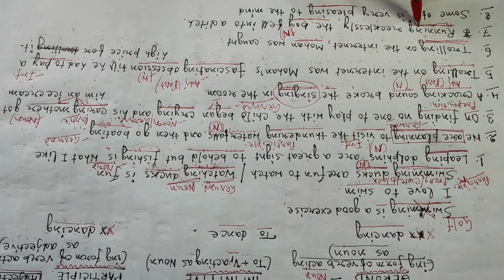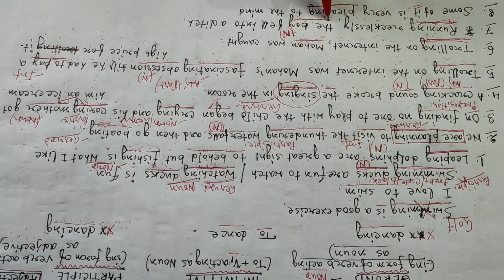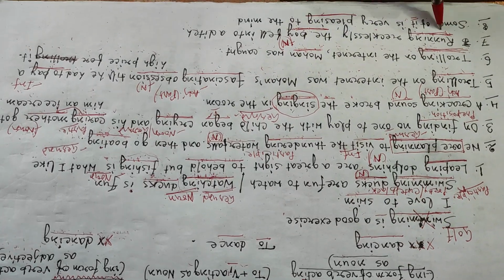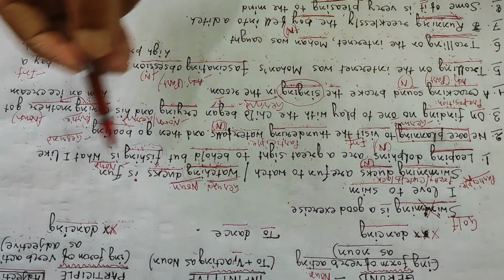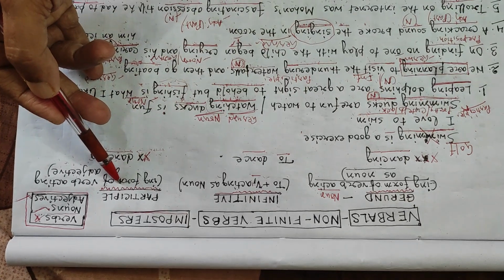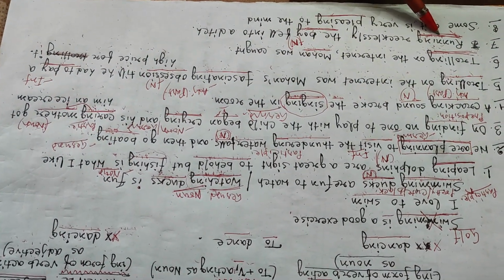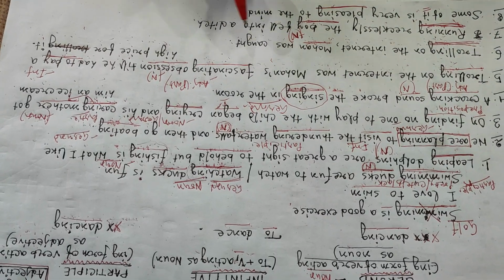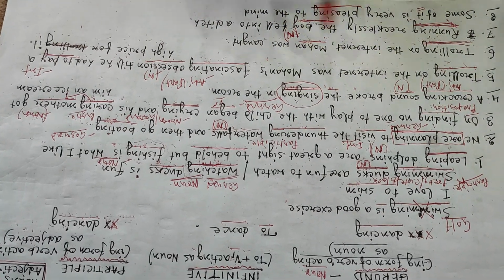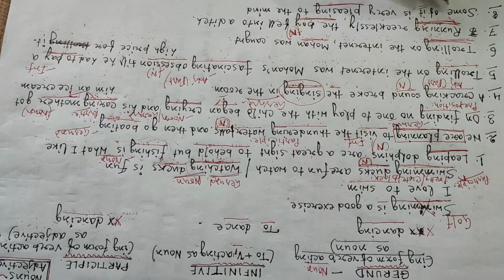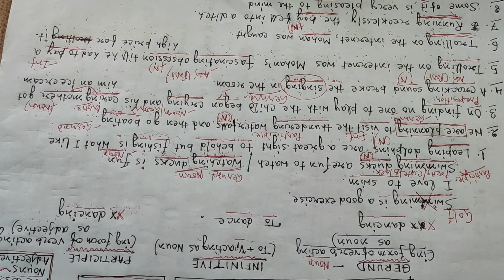So this is an adjective qualifying the word boy. This is an ing word. Of course, this is a participle, a reduction of the adjective clause or relative clause, the boy who is running recklessly. So this is a participle.